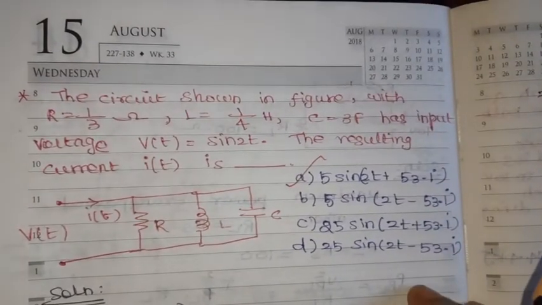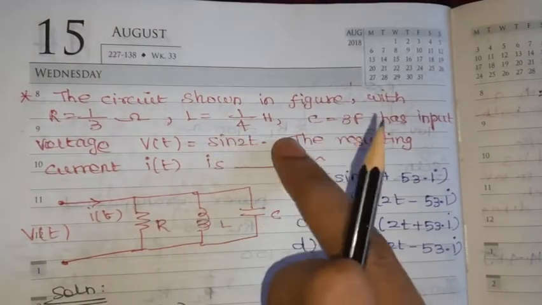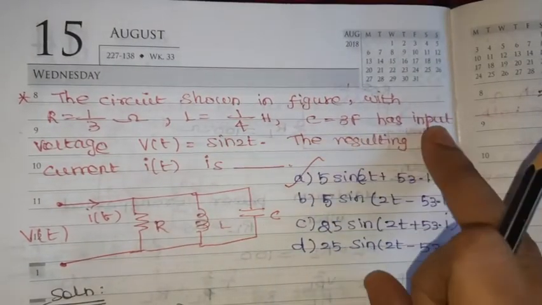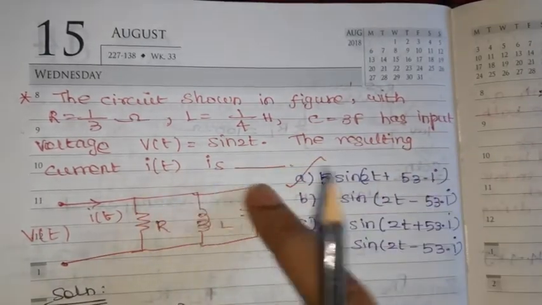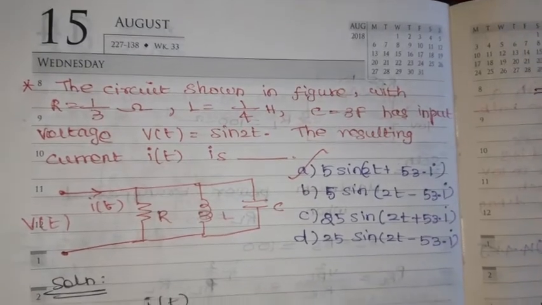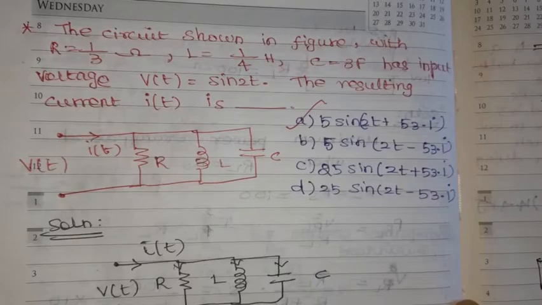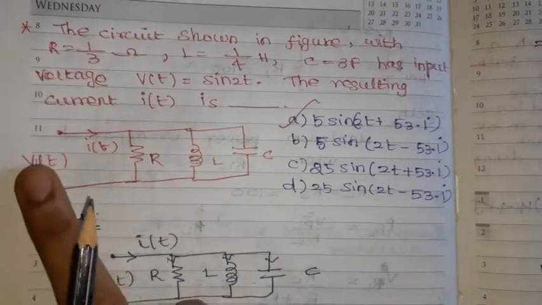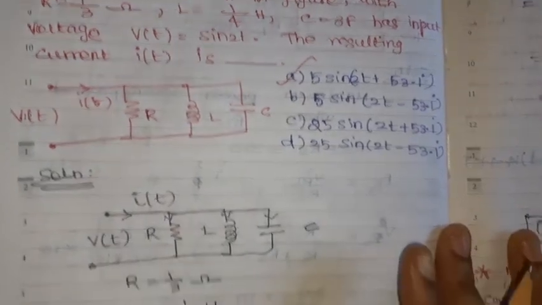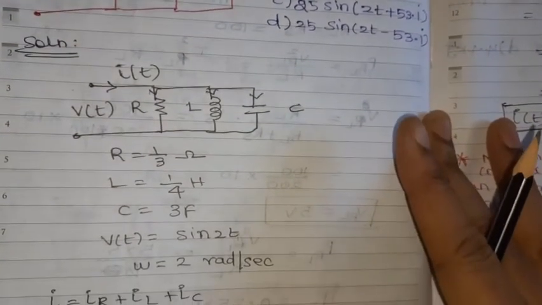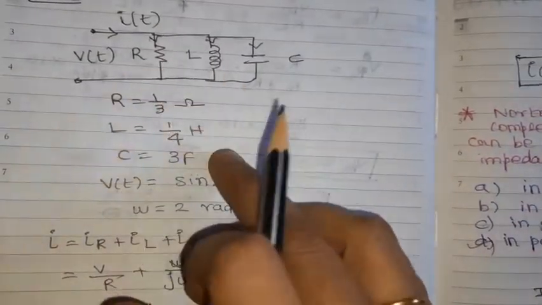The circuit shown in the figure with R equal to 1 by 3 ohms, L equal to 1 by 4 Henry, C equal to 3 farad has input voltage V of t equal to sin 2t. The resulting current I of t is. Now RLC values and voltage are given, and we need to find out the I of t value. Very simple. Just copy down the circuit. I of t is nothing but IR plus IL plus IC.